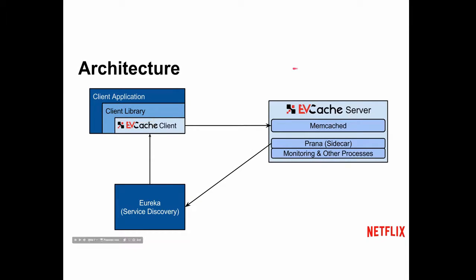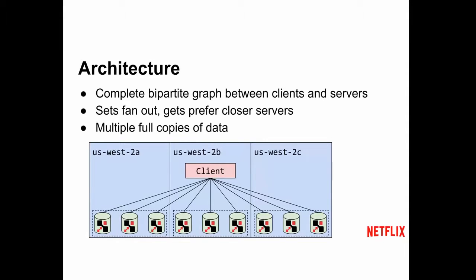Okay. So basic architecture, if you're just looking at one. Let me do it this way because people on the stream can't see the pointer. This is our single client, and this is our single server over here. Then we have a service discovery system at Netflix called Eureka. When the server starts up, there's memcached, and Prana will poke Eureka and say, hey, I'm up, I'm registering. The client will pull lists of servers and make connections directly to memcached over here.